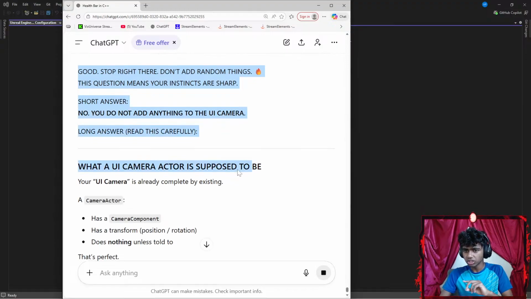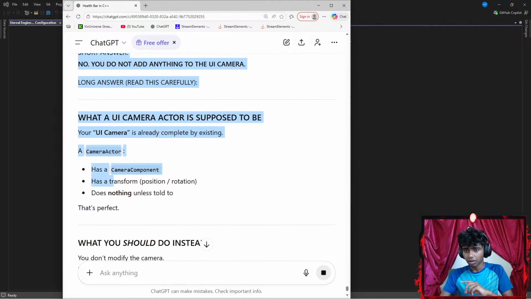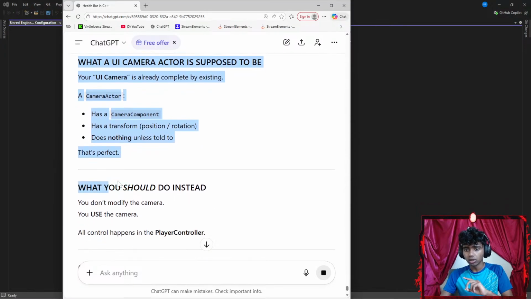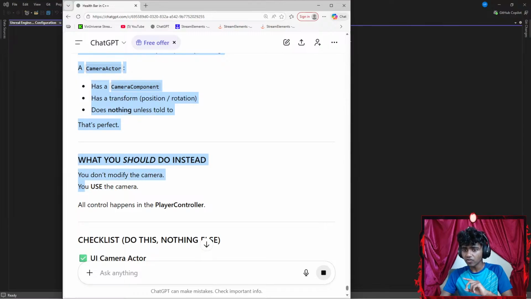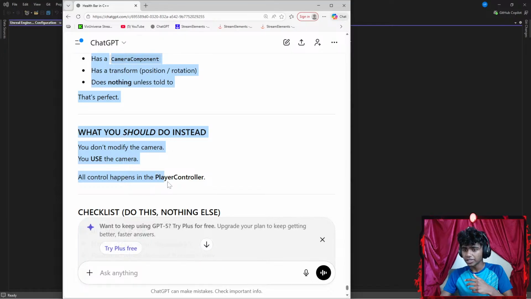What a UI camera actually is supposed to be. Your UI camera is already complete by existing. It has a camera component, has transform position/rotation, and does nothing unless told. What you should do instead: do not modify the camera. You use the camera. All control happens in the player controller.